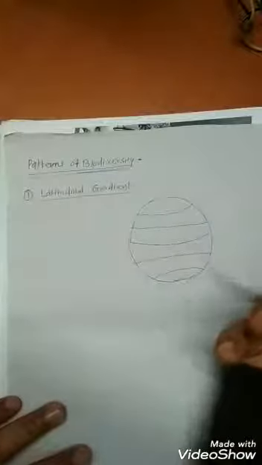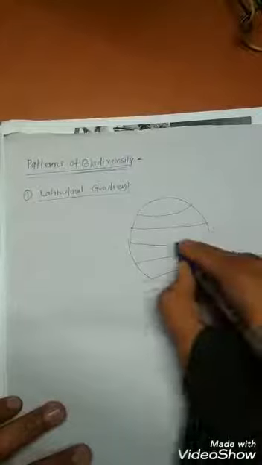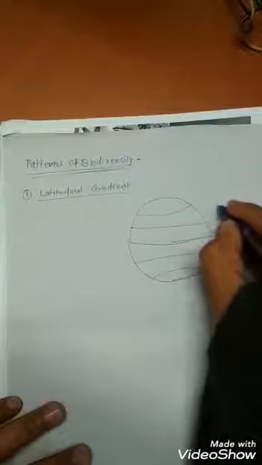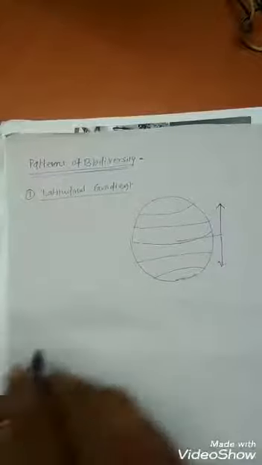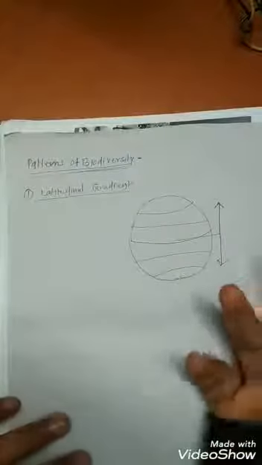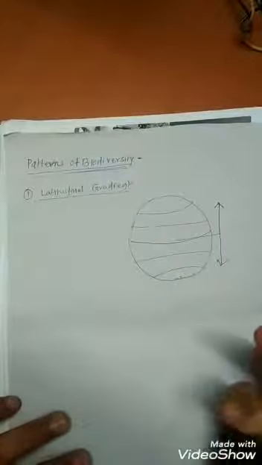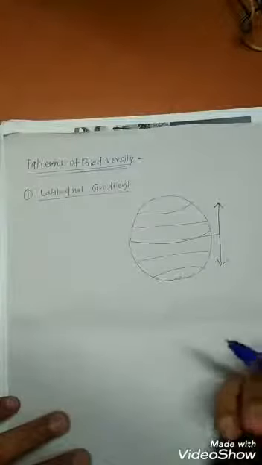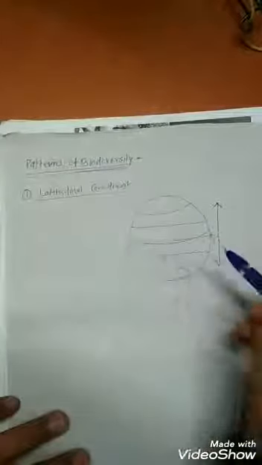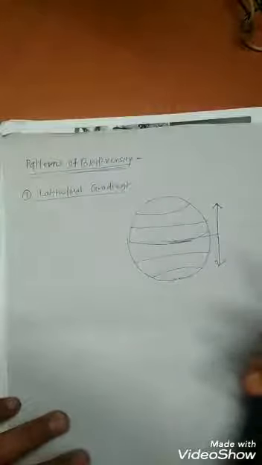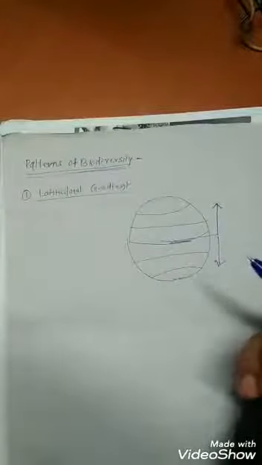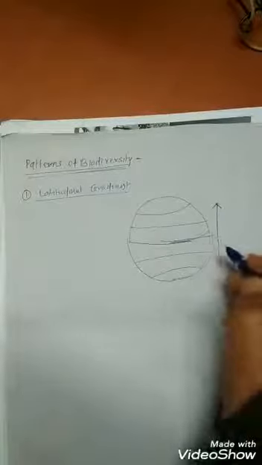Species diversity decreases from equator to pole. Tropics have higher species diversity than temperate or polar areas. Example, Colombia near the equator has 1400 bird species.